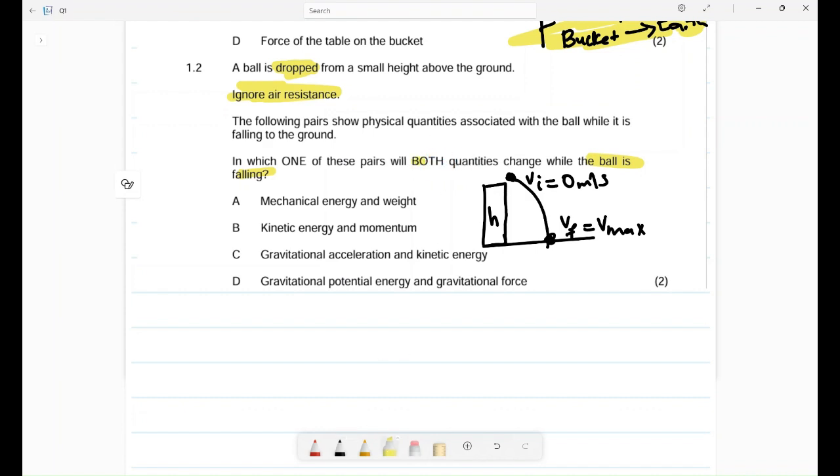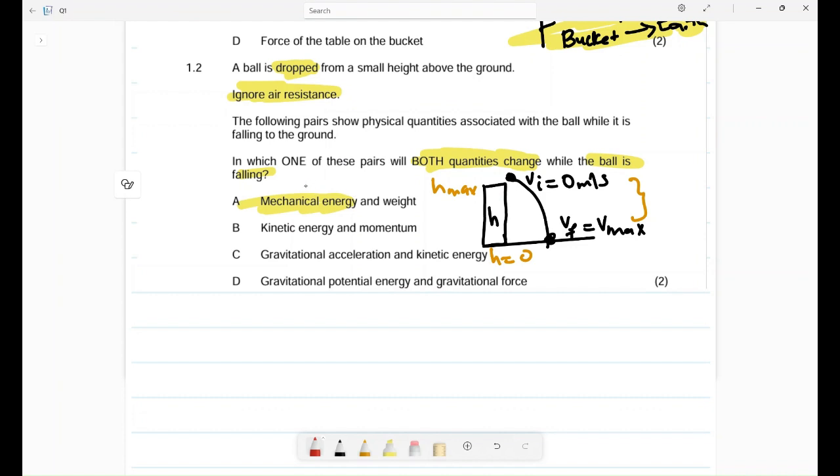Now let me make this simple for you. The quantity that will change is the one that has velocity. Since the velocity changes, anything that has velocity will change, anything that has height will change. Why? Because the height changes. Here the height is 0, and here the height is maximum. Can you see that? Mechanical energy will not change, because it is conserved.